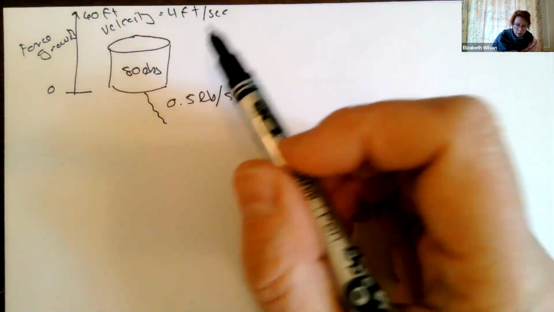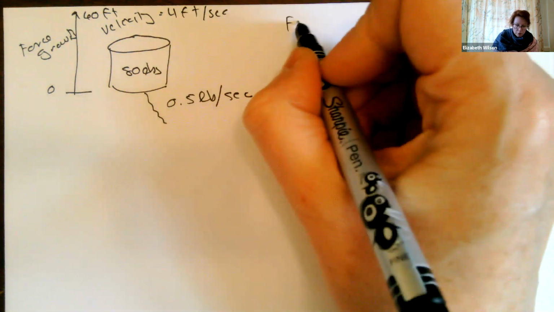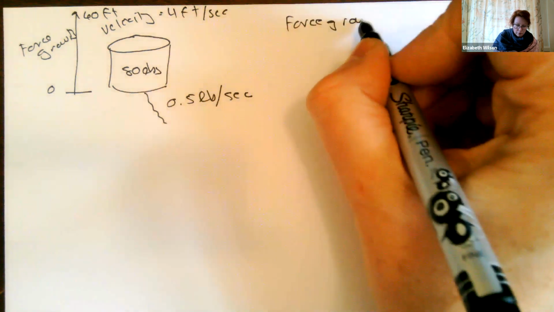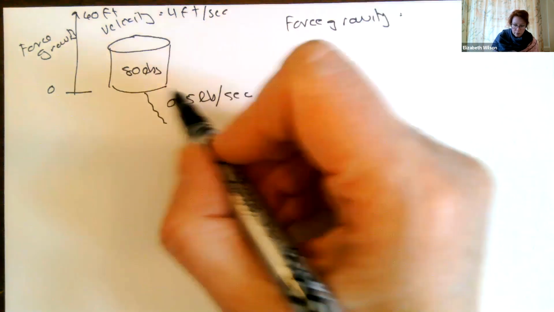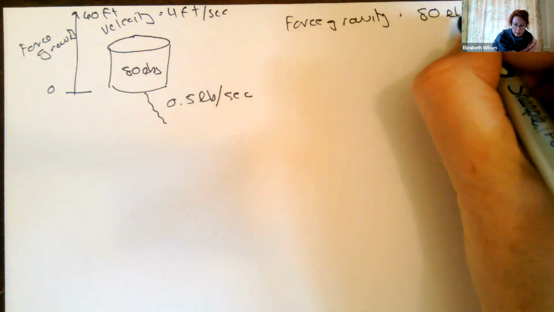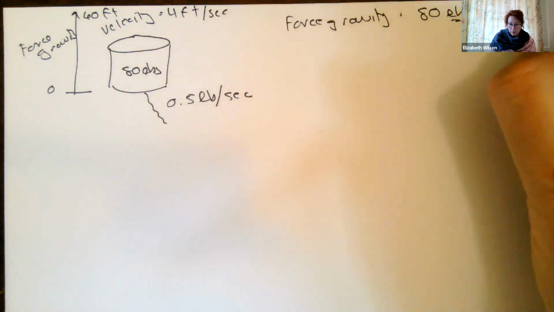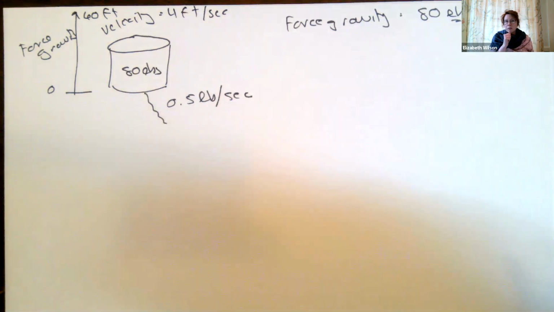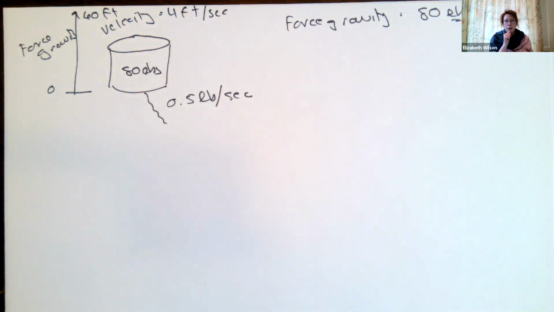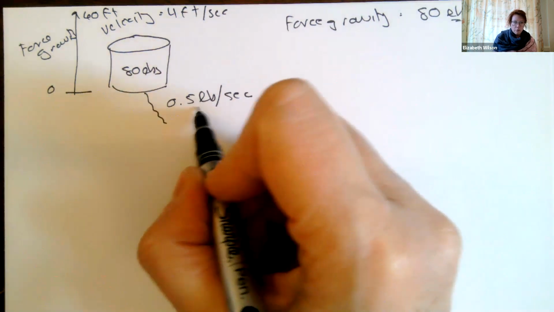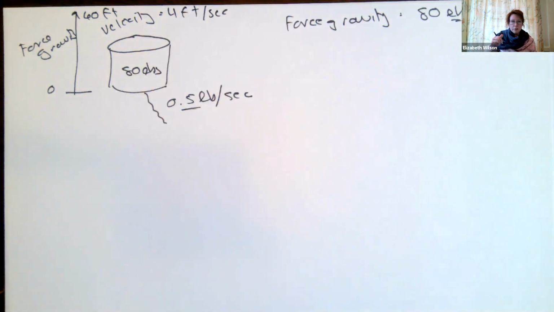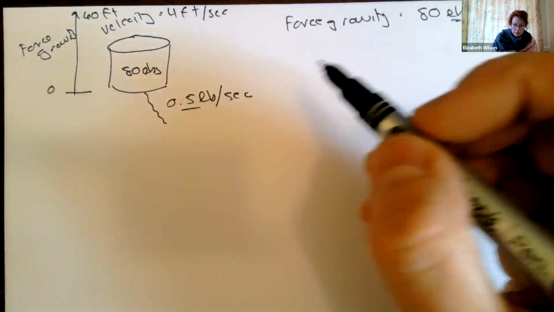All right. So now what we have is a force due to gravity, right? Initially we're dealing with 80 pounds. It's pounds, which is a weight, which means that gravity is already included in that. So I don't have to multiply by gravity. This is in feet, so I wouldn't be multiplying in 32 feet per second squared. It's already there because it's in pounds. But we're losing weight, right? As we lift this up, there's sand leaking out. So we have to take that into account.